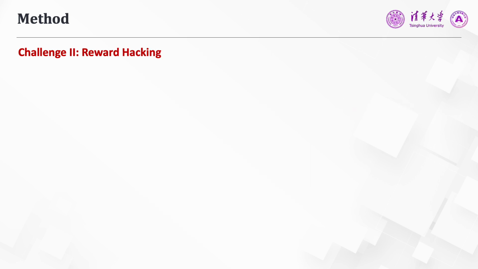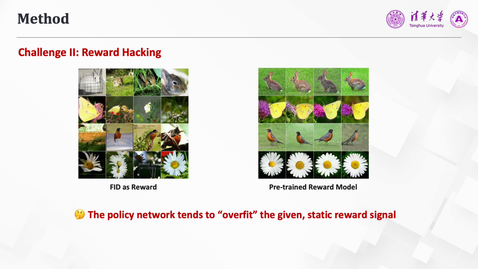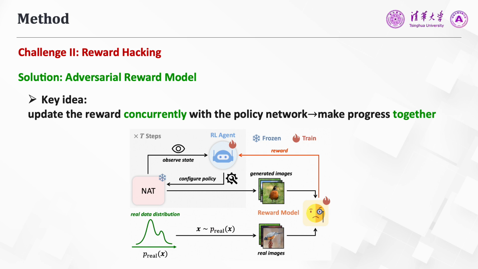The second challenge in implementing our idea lies in the reward hacking problem. Specifically, we first consider two off-the-shelf design choices. First is the standard evaluation metrics like FID, and the second is the pre-trained image reward models like ImageReward. However, we found that with these designs, although the expected value of rewards can be successfully maximized, our resulting generative model usually fails to produce sufficiently high quality or diverse images. In other words, the policy network tends to overfit these rewards.